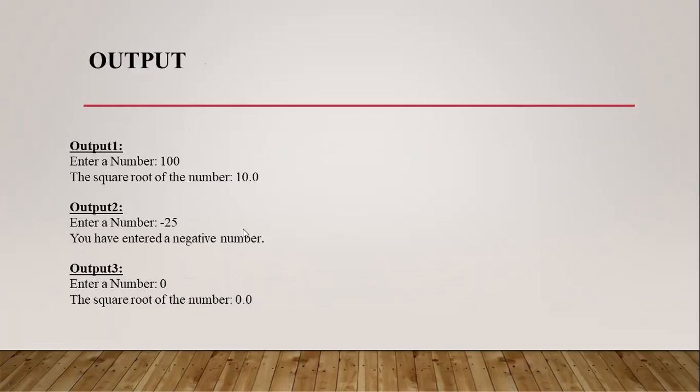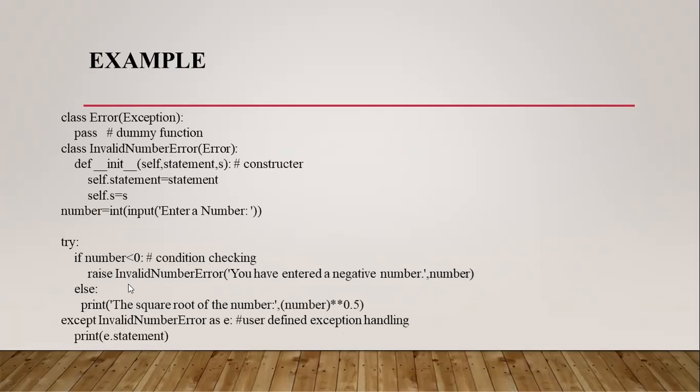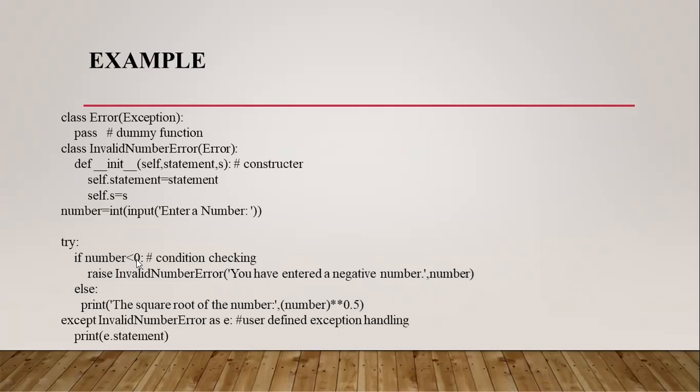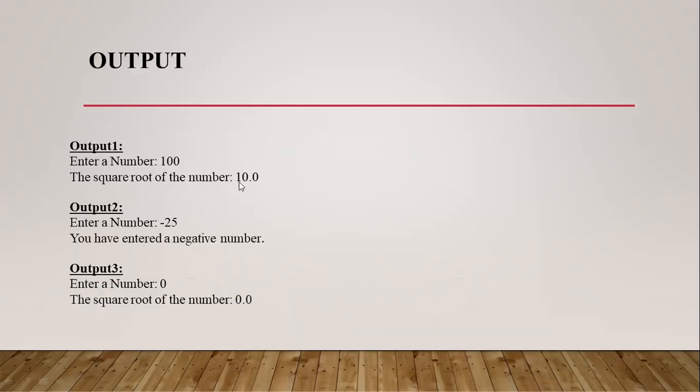These are the outputs, three different outputs for the program. In the first case, I have entered 100. If it is the case, this else part has been executed. If number is less than 0, in this particular one, what is the value here? 100. 100 is less than 0, false. So it comes to the else part, the square root of the number. I am finding the square root of that particular number. It is printing that message, 10.